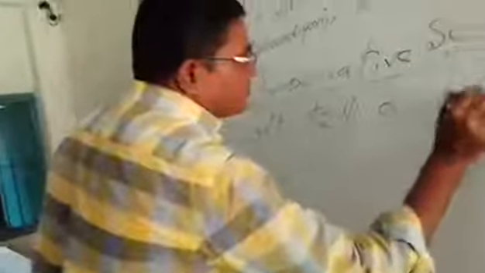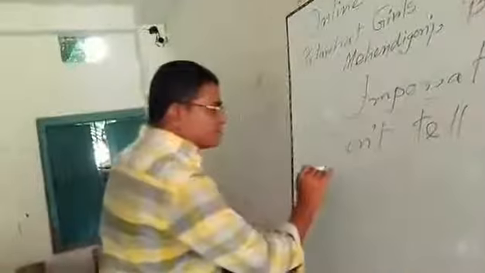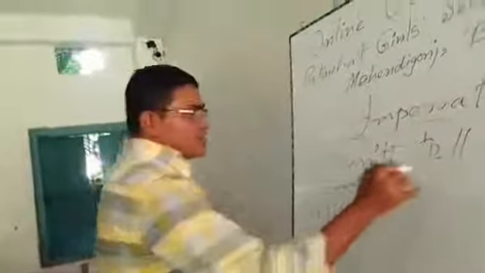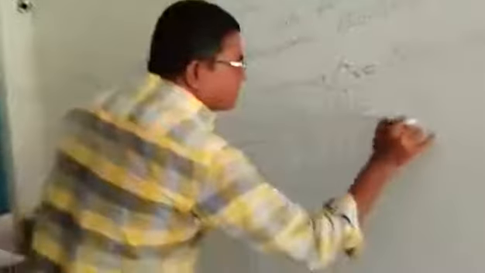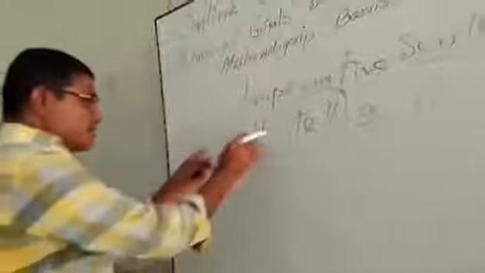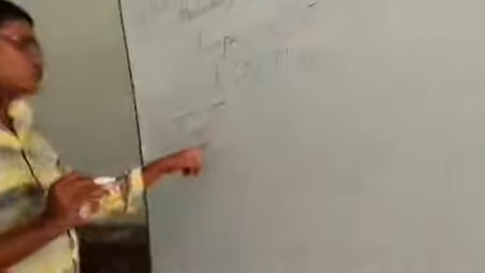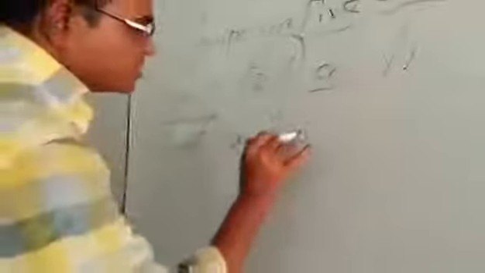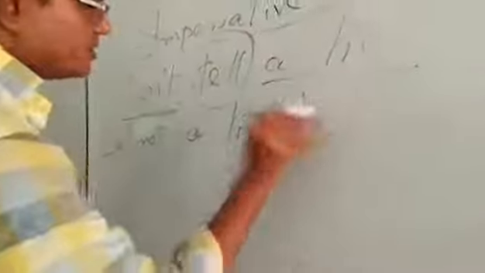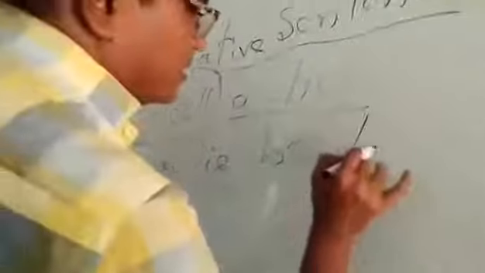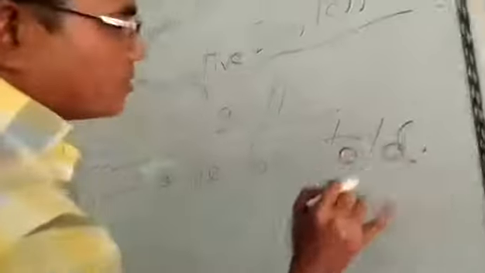Here this is the negative form, and tell is the verb, a lie is the object. As it is an imperative sentence I have to use let here, and as it is negative form, let not. Not will be used here. Let not, then the object, a lie, be, the past participle form of tell, told. Let not a lie be told.